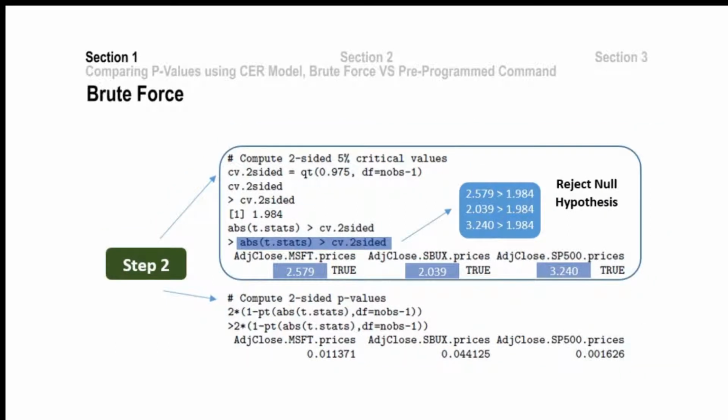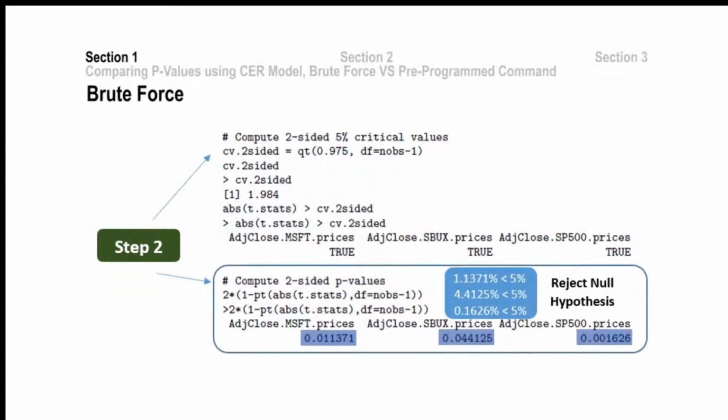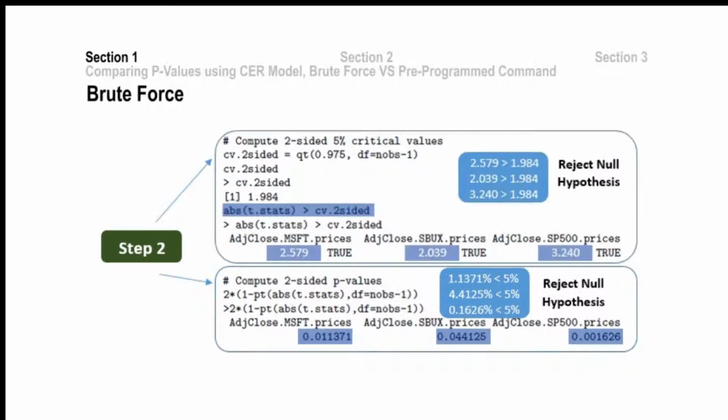The former shows that the absolute t-stats for each asset's value is greater than the critical value of 1.984, shown to be true. The latter shows that the p-value for each asset is smaller than the 5%. Hence, all this suggests that the null hypothesis is rejected.